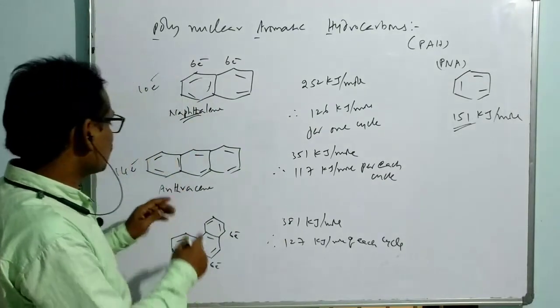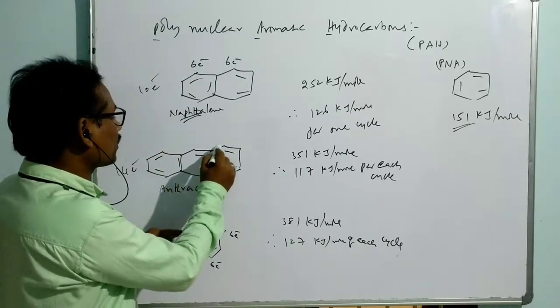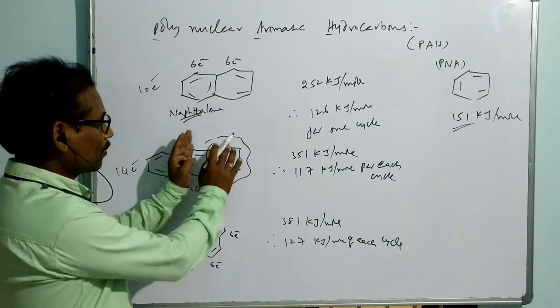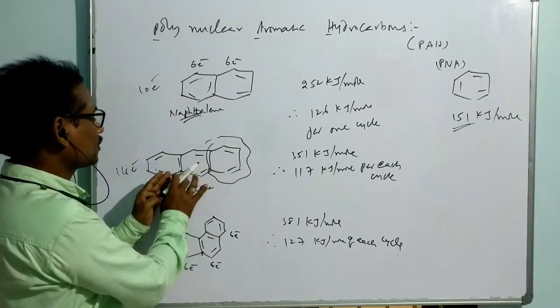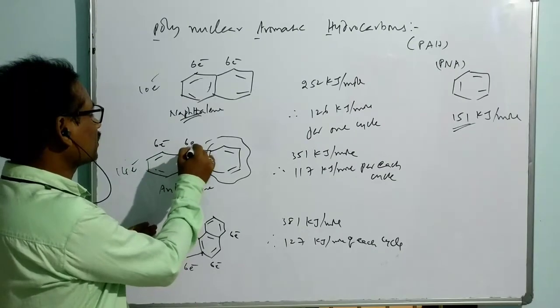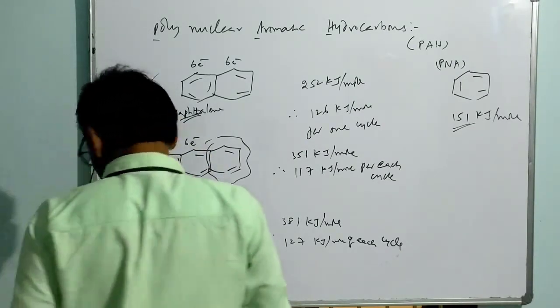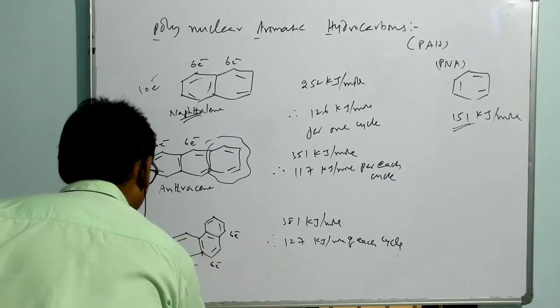But when you go to this one, this cycle satisfies, this cycle satisfies. But what about this cycle? This cycle is not satisfying. When you think about each cycle, this cycle with 6 electrons, this cycle with 6 electrons. That means 2 cycles are satisfied. That is the reason. What is the name of this? Phenanthrene. Its name is phenanthrene.